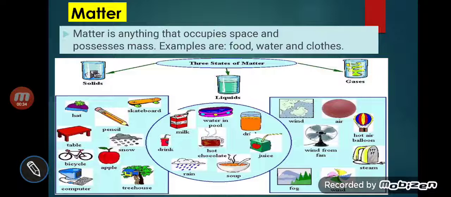You can see examples: food, water, cloth, tea, table, cycle. All these are matter. Even our body is also matter. Why? Because we have mass and we occupy some space. So what is matter? It is very important, my dear student. Please note down in your copy: matter means anything which has mass and occupies space.